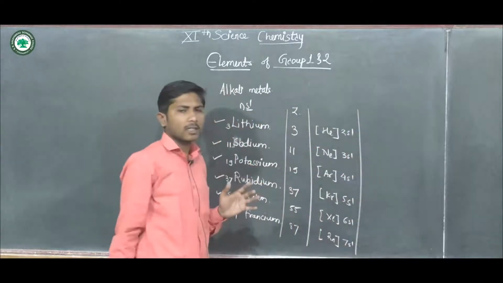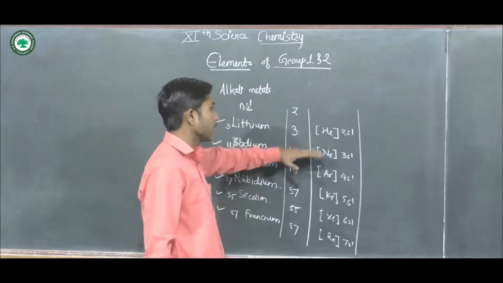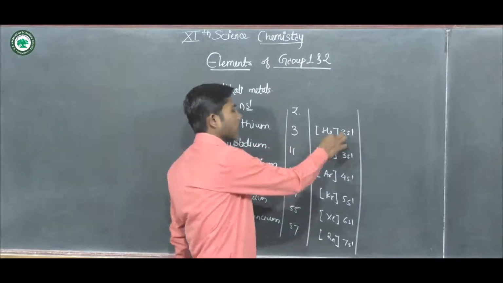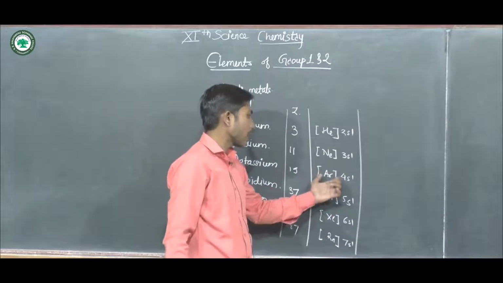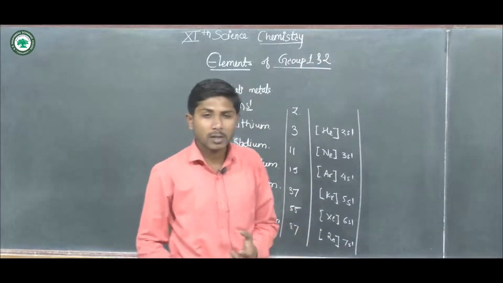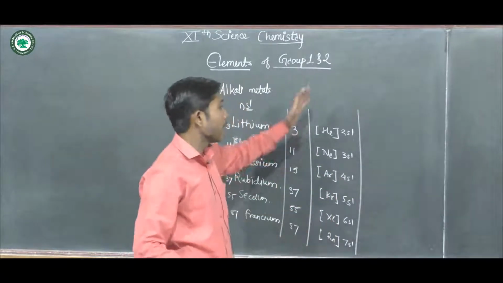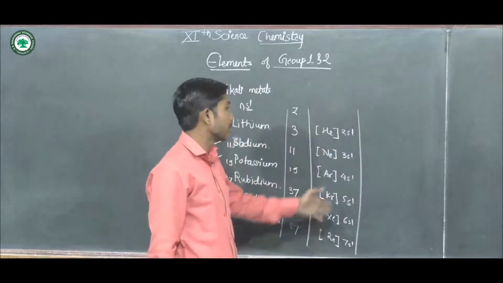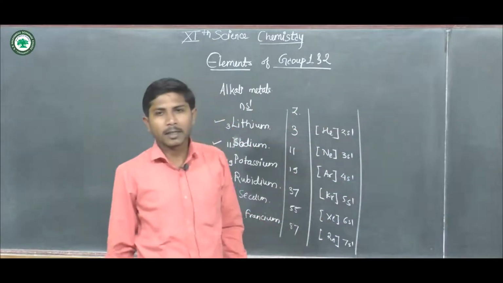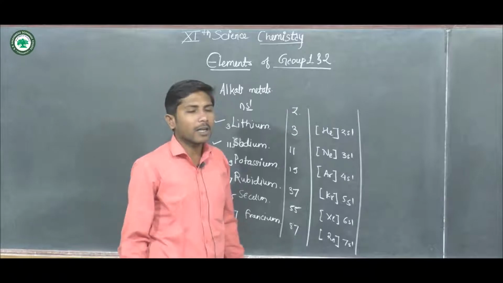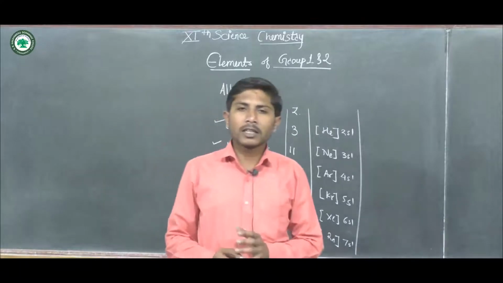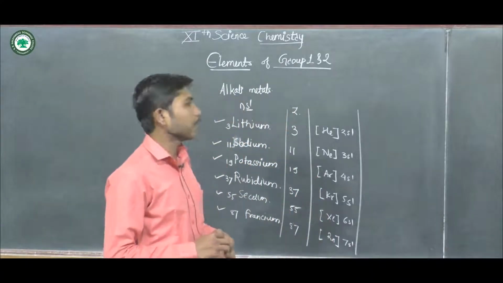This is the condensed electronic configuration for these elements. The atomic numbers of helium, neon, argon, krypton, xenon, and radon, these are the elements belonging to the 18th group. These are the noble gas elements preceding these alkali metals, and depending upon their electronic configuration, we can define many properties and